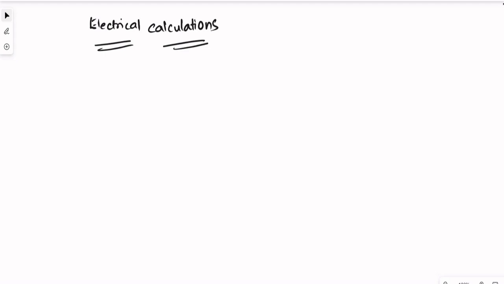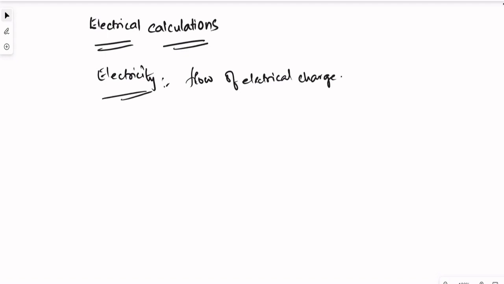So let's talk about what electricity is. In simpler terms, not going by the textbook definition, we can simply define it as a flow of electrical charge. So how does it flow?